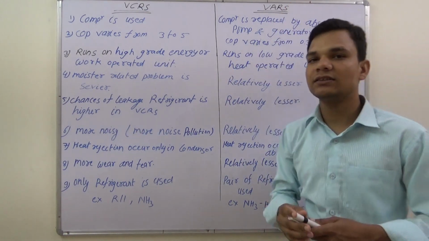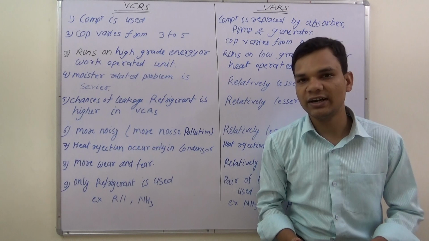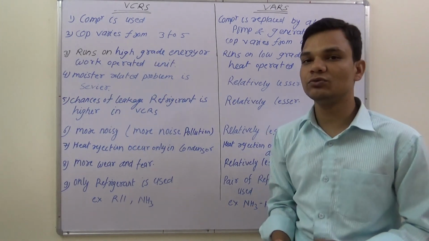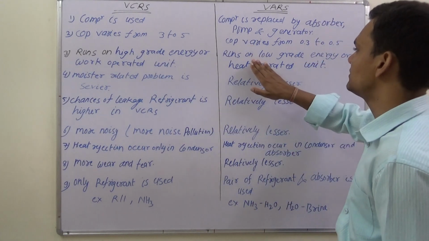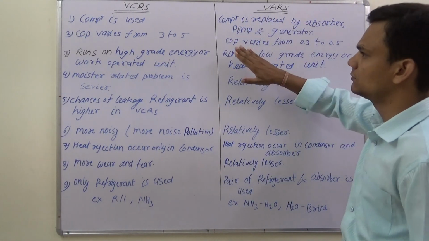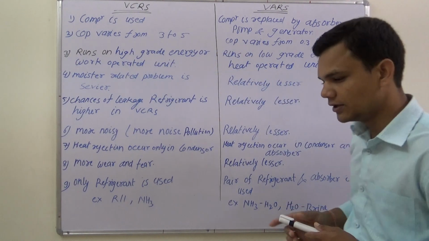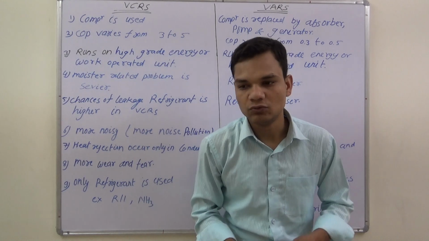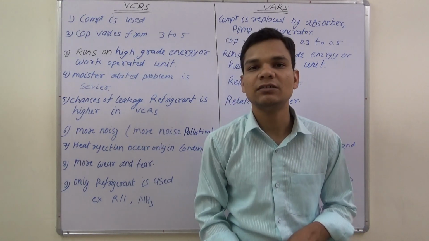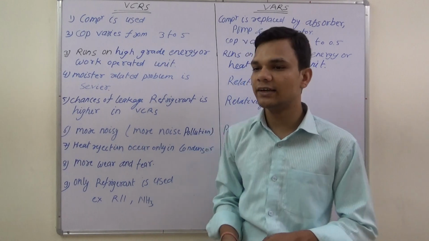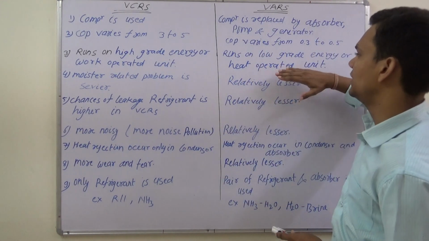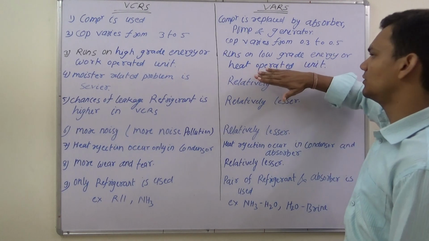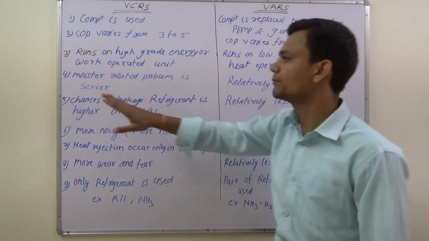This VARS runs with the help of low grade energy, that is sun rays, or we can supply heat to run it, because in this we use an absorber, pump and the generator. To operate this unit we have to supply heat to the generator. So it uses low grade energy, and is called a heat operated unit.